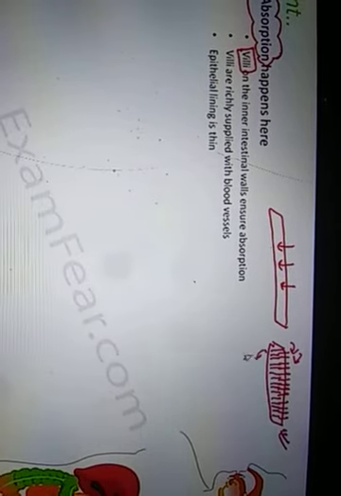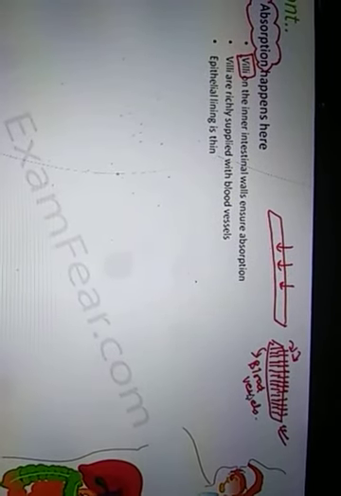So villi on one end absorb the digested food. On the other end, they are connected to blood vessels, so that's how they pass the absorbed food to the blood vessels. Finally, the blood vessels carry the absorbed food to the different parts of the body.